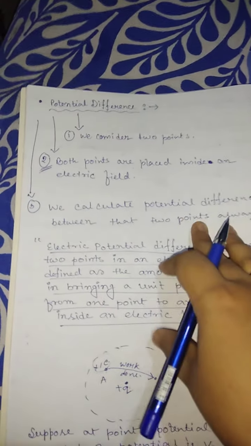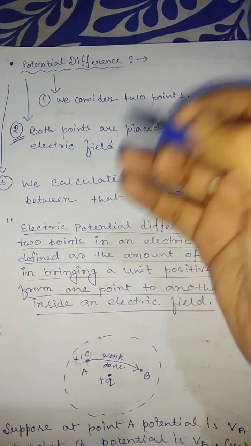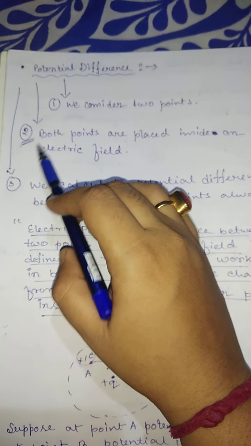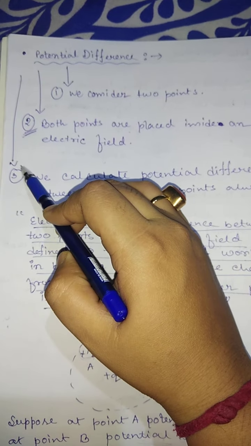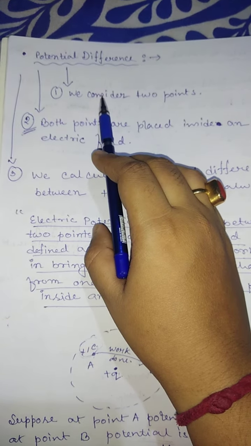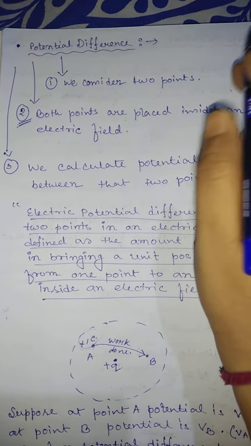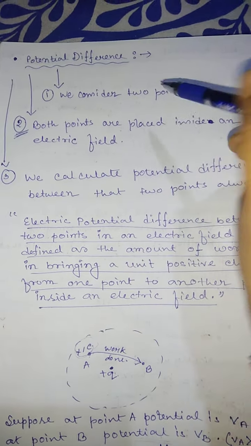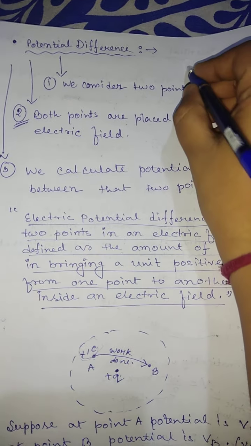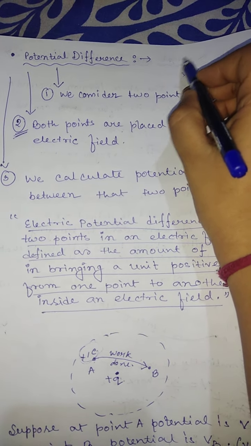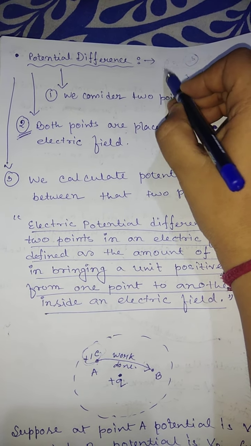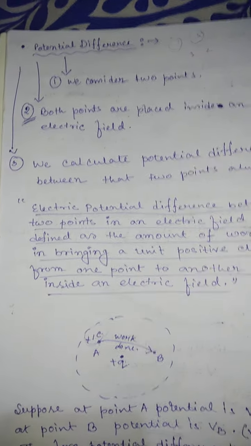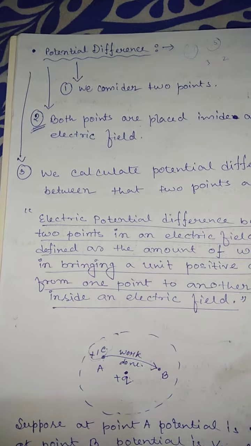Potential difference. Before we define it, keep these points in mind. First, when we define the potential difference, we consider 2 points, because a difference always needs 2 numbers, like 3 minus 2 or 4 minus 5, not 1.